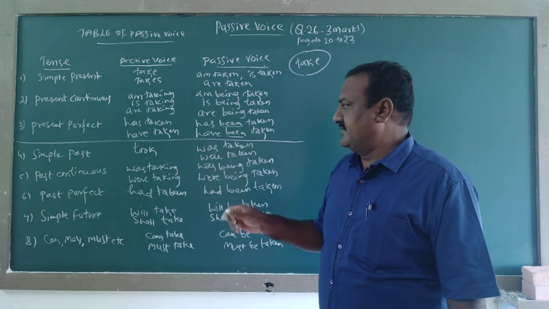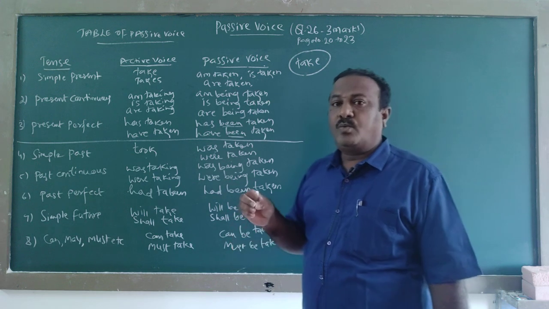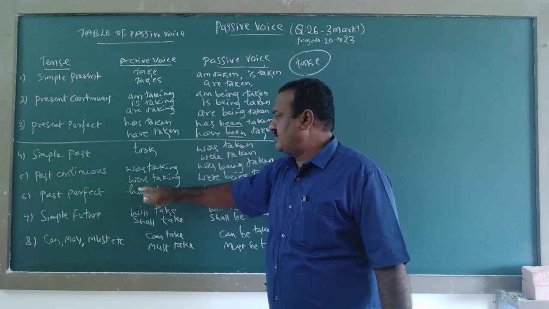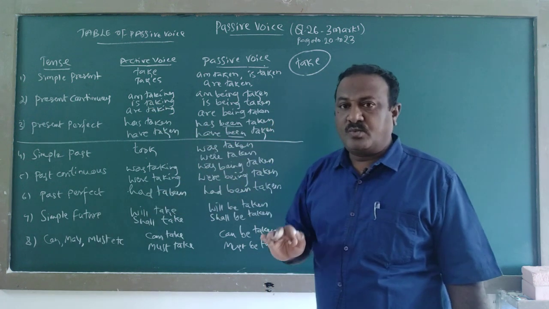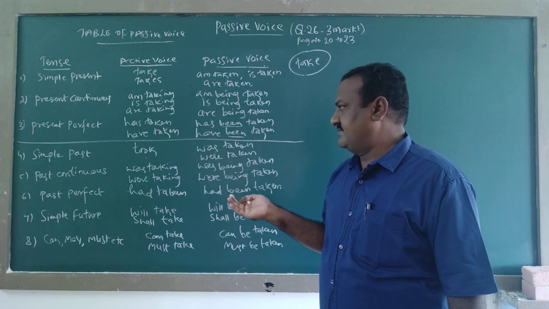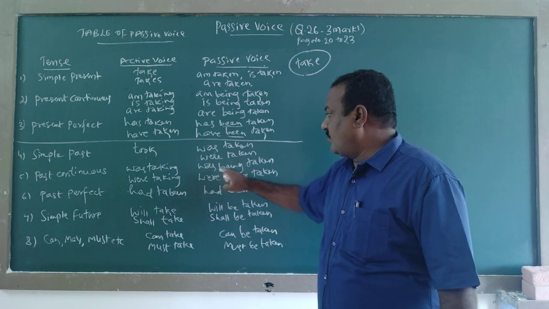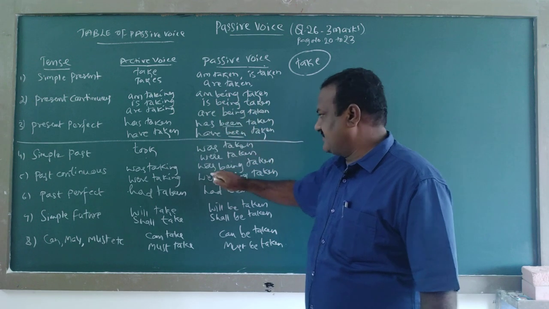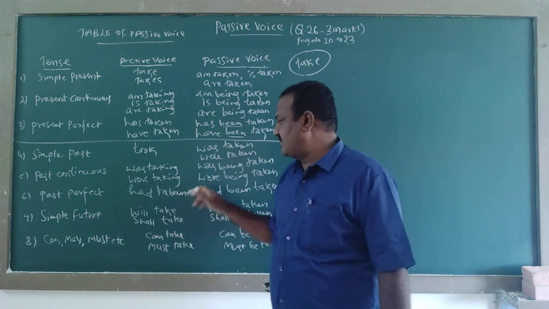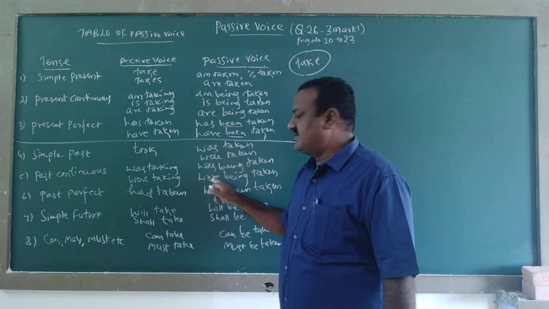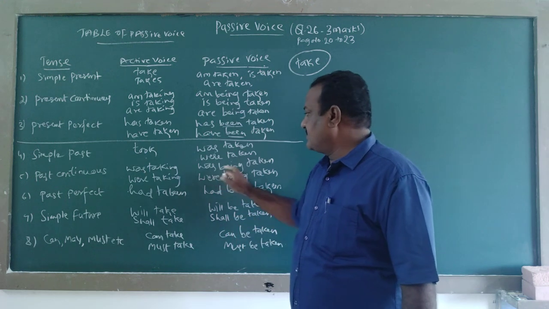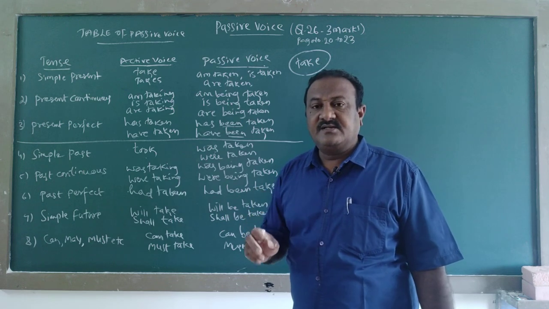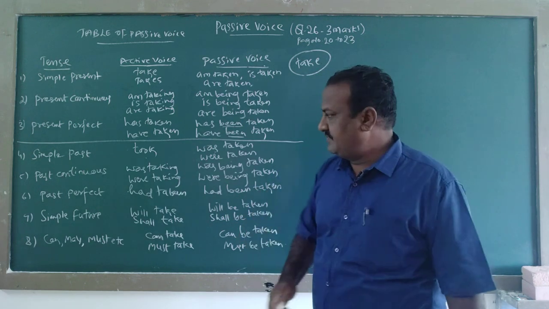Then past continuous: was taking. See here, am, is, are, was, were will come: was taking, were taking, continuous. In the passive: was being taken. See, am being taken, is being taken. Same thing here, in past continuous the helping verb is was, were: was being taken, were being taken. Like that we should do the changes.